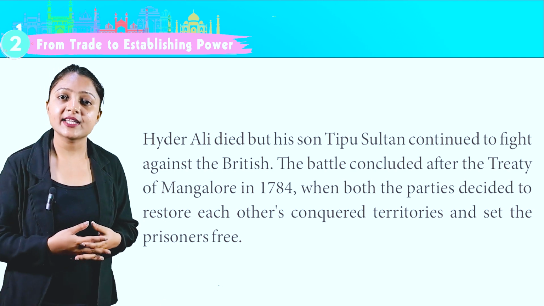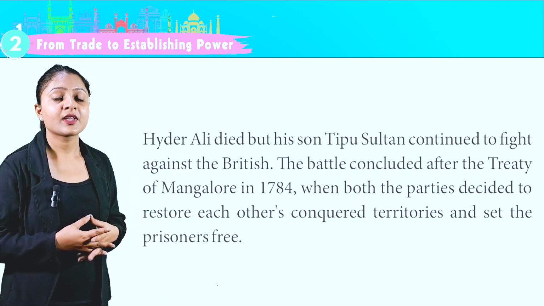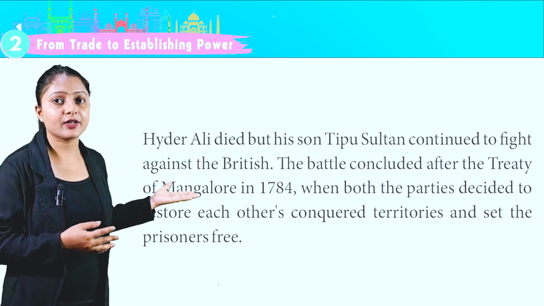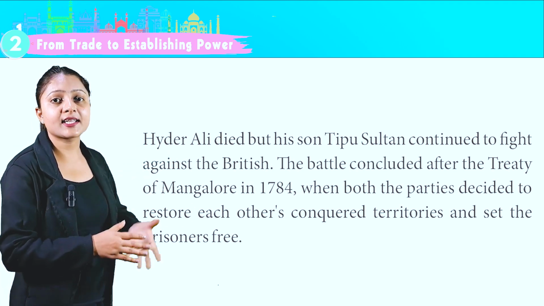Hyder Ali died, but his son Tipu Sultan continued to fight against the British. The battle concluded after the Treaty of Mangalore in 1784, when both the parties decided to restore each other's conquered territories and set the prisoners free.